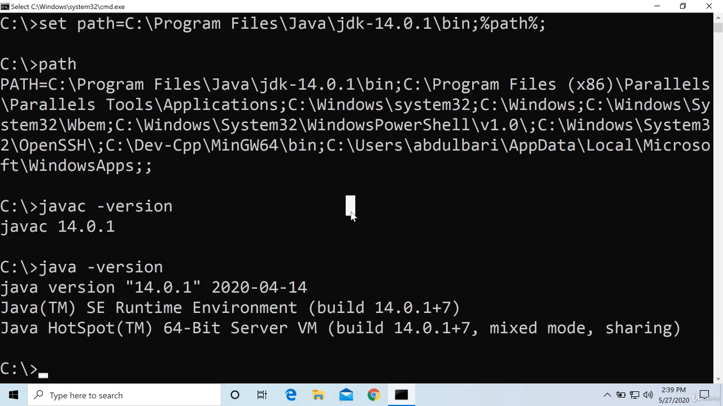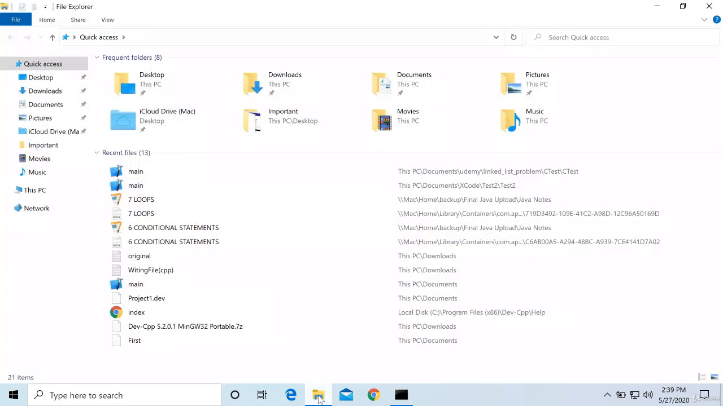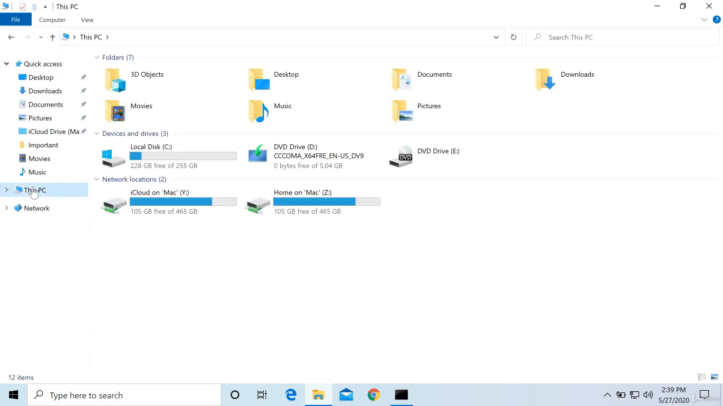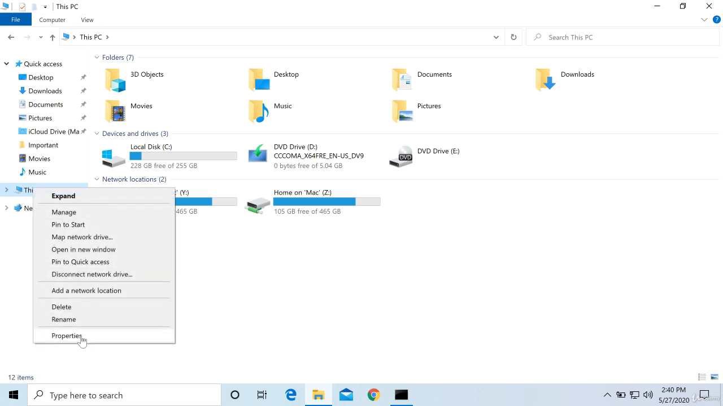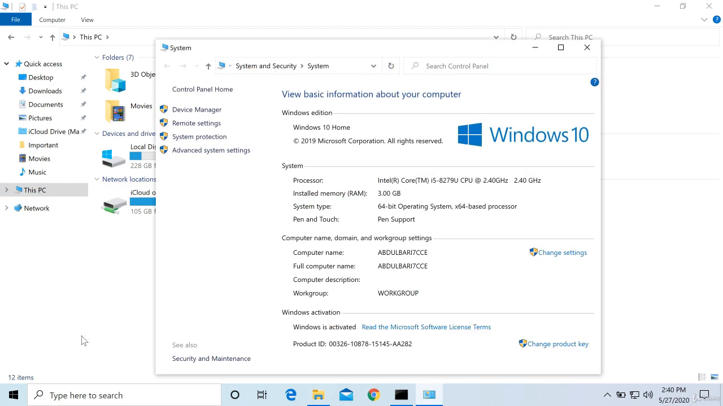So for that, you have to go to File Explorer. Follow the steps carefully, okay? If you miss anything, then you can watch it again, no problem. This PC, and right click on this, select Properties. Actually you have to go to Properties of this PC. How you go to that is up to you. There are more than one ways.